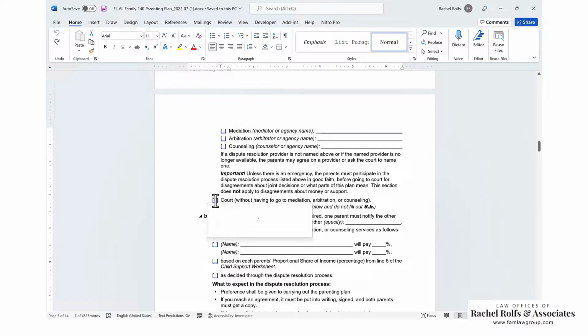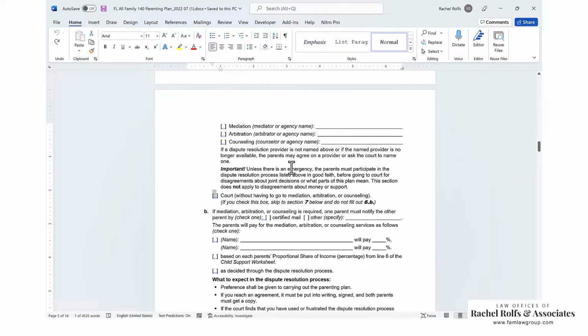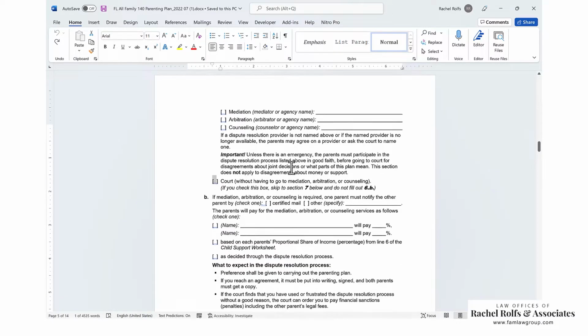Also, you can choose just court without having to go to mediation, arbitration, or counseling. That's okay. You can select that box, but normally the court really wants you to do mediation. So you can select it, but there's a good chance the court will make you add mediation back in later, unless there are domestic violence or some reason why you guys just really shouldn't be near each other.